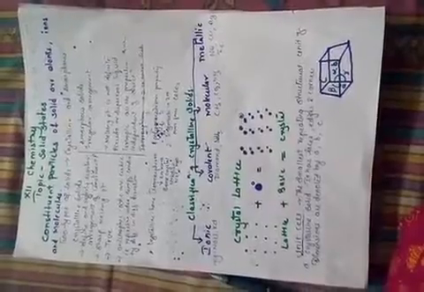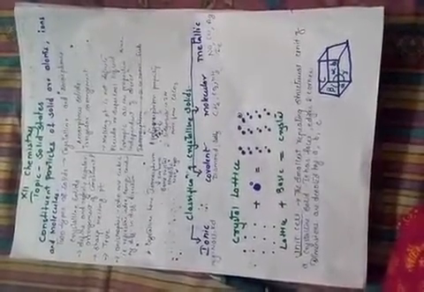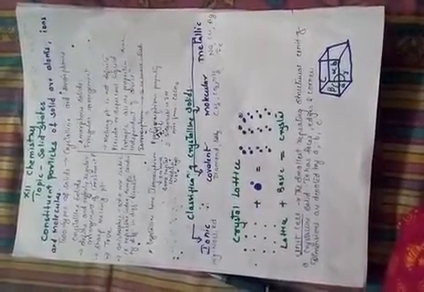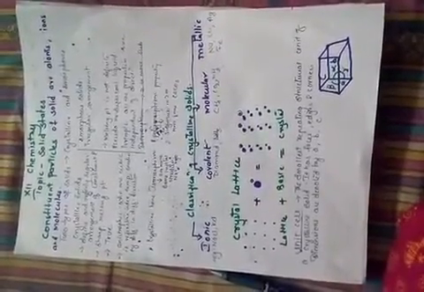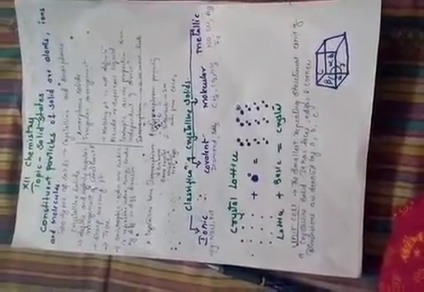Then the third one is molecular crystalline solids, where the molecules bind together in a systematic pattern, such as dipole-dipole interaction. So together they are bound with each other.